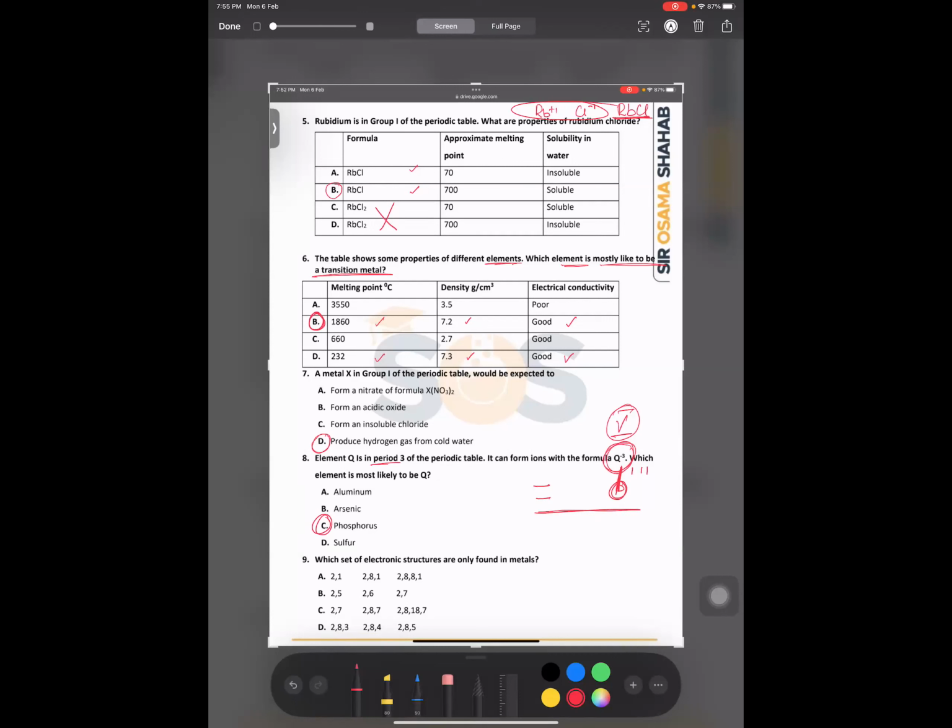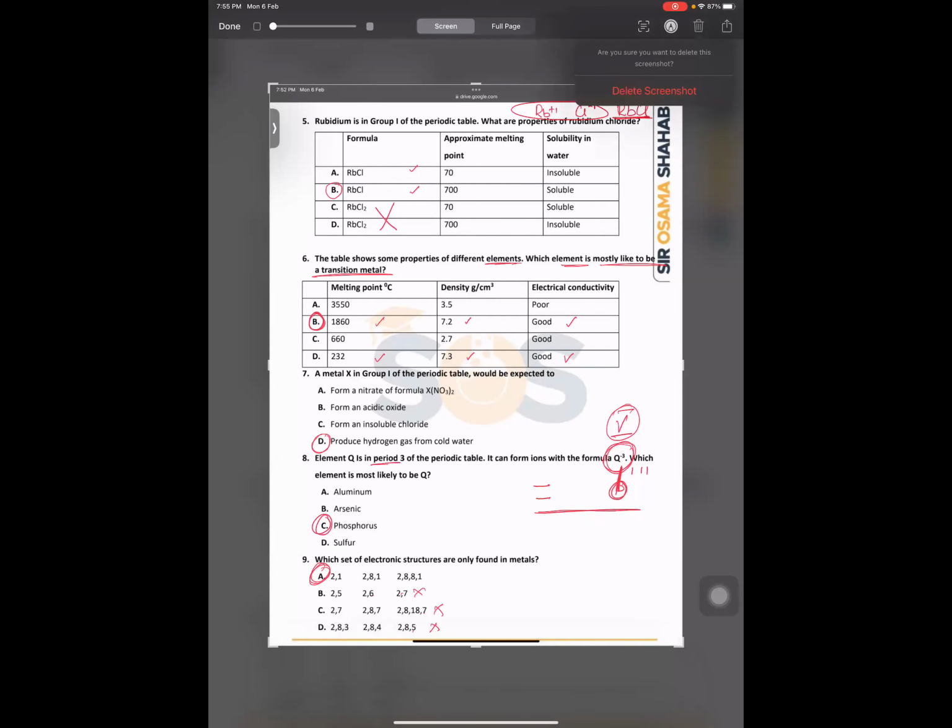Yes, sir. Then we have which set of electronic structures are only found in metals. We know that in the last shell of metals, it should be 1 electron, 2 electrons, or 3 electrons maximum. Right? So you can see this. This is 6, 7. So this is not right. 7. This is not right. 5. This is not right. The right answer is A because they have valence electrons 1, 1, and 1. Right, bacho? Yes, sir.